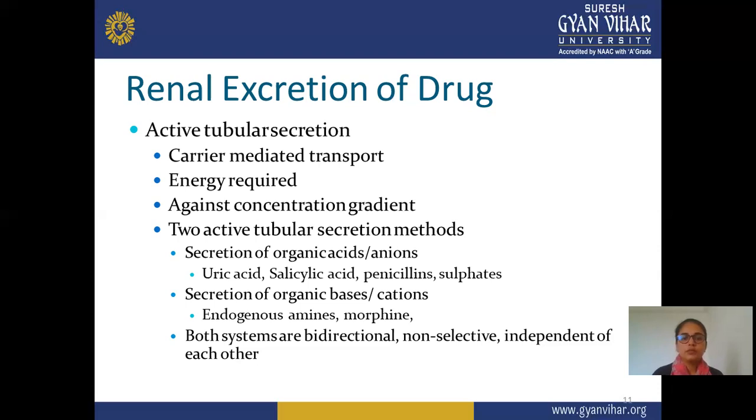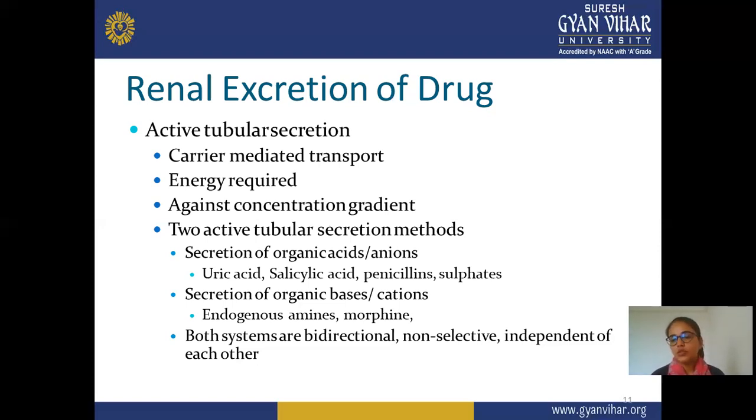And there are two active tubular secretion methods. This tubular secretion is further divided into two categories, two methods by which secretion takes place. One is the secretion of organic acids and amines. Next is the secretion of organic bases and cations. Both acidic as well as basic drugs, anionic and cationic, are secreted through active tubular secretion, so it is divided into anionic and cationic secretion.